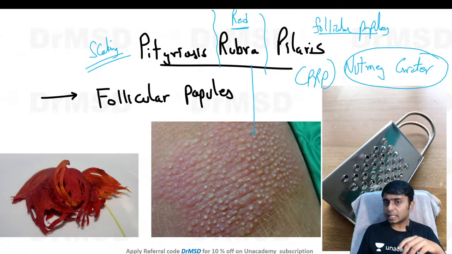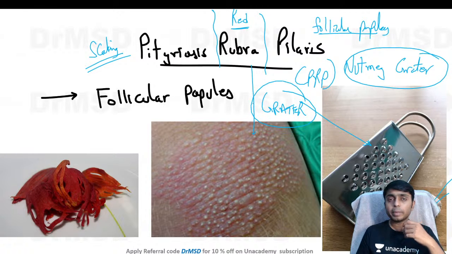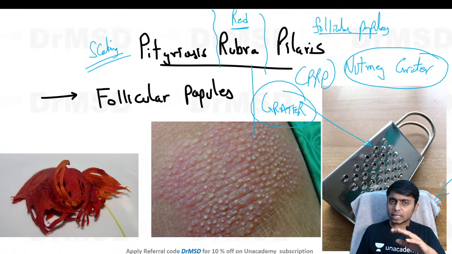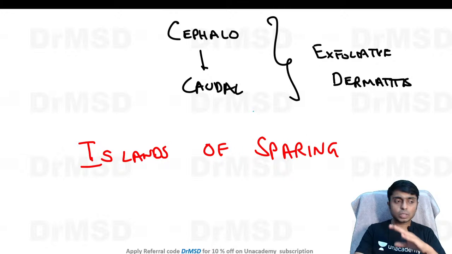So these are the nutmegs. Here on the extreme right hand side, I think you are not able to see these nutmegs because I am there in the pathway. So this is the grater, which is used to grate these nutmegs. If you touch this, how do you feel? The same feel will be there if you touch these lesions of pityriasis rubra pilaris. So that is why it is called nutmeg grater like papules. That is one characteristic of pityriasis rubra pilaris.